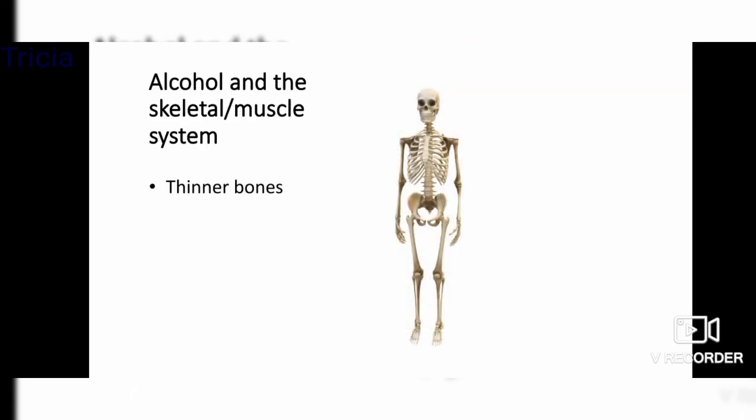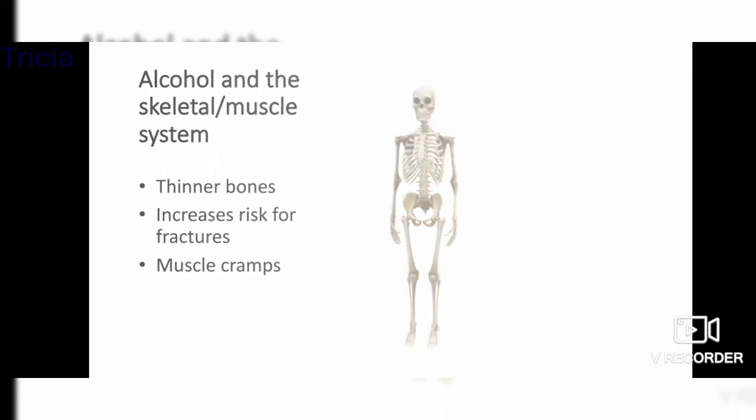Alcohol and the skeletal and muscle system. Long-term alcohol use can affect bone density, making your bones thin and increasing your risk for fractures in case you fall. So if you're a heavy alcohol drinker and you happen to fall, maybe while playing football, you're at greater risk of having a fracture than someone that is not a heavy alcohol drinker. Also, when you have bone injuries, they heal slower if you are alcoholic. And drinking alcohol can also lead to muscle weakness, muscle cramps, and muscle atrophy.